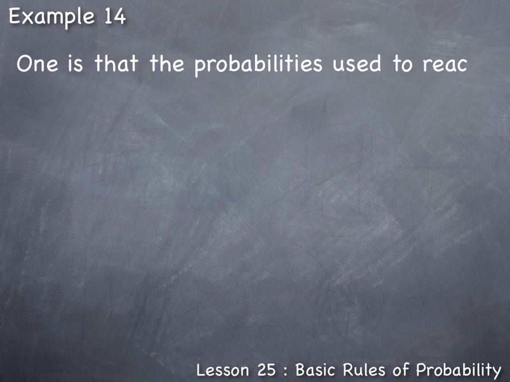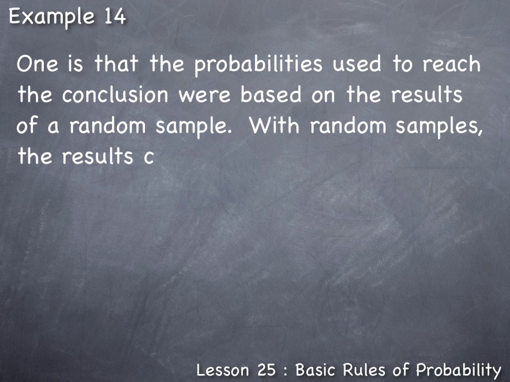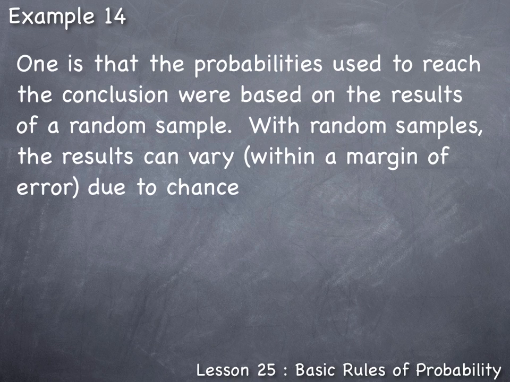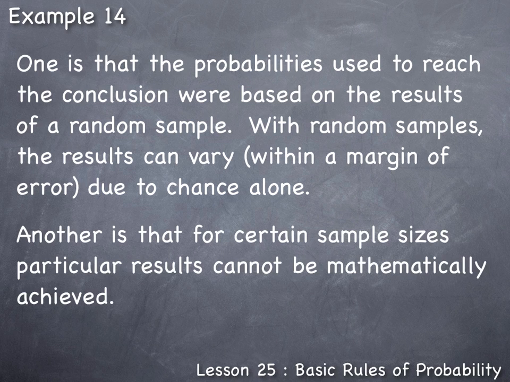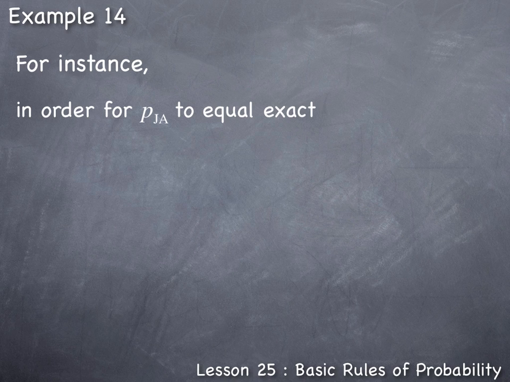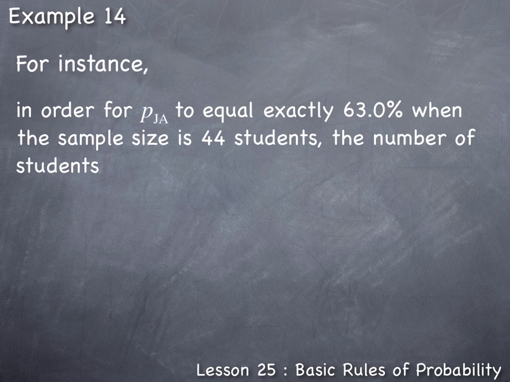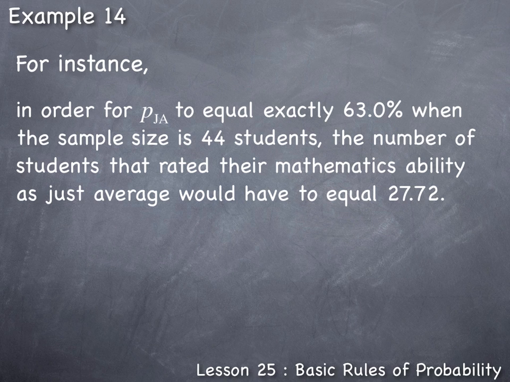One is that the probabilities used to reach the conclusion were based on the results of a random sample. With random samples, the results can vary within a margin of error due to chance alone. Another is that for certain sample sizes, particular results cannot be mathematically achieved. For instance, in order for the probability of just average to equal exactly 63.0%, when the sample size is 44 students, the number of students that rated their mathematics ability as just average would have to be equal to 27.72.